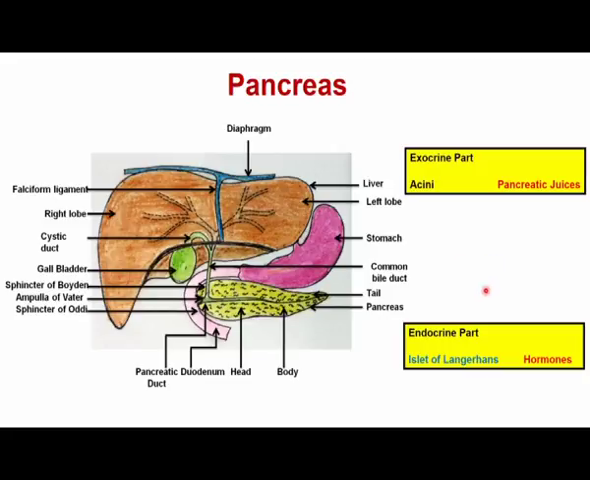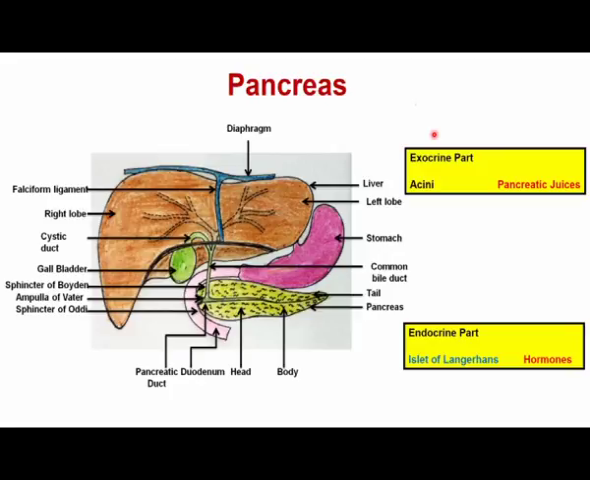And lastly, at the end, it also contains the F cells, and these F cells secrete the pancreatic polypeptide. The pancreatic polypeptide is required to control the secretion of these endocrine hormones from the pancreas, as well as the overall secretion activity of the pancreatic cells. So, what are the functions of the pancreas?